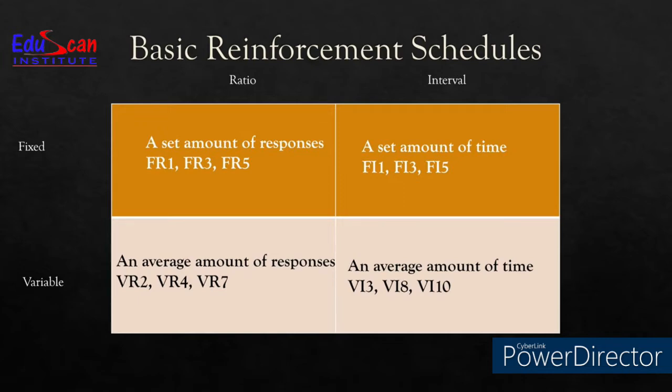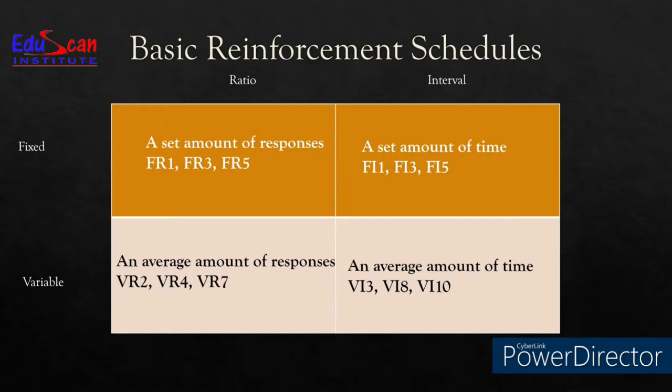When the behavior occurs for 3 minutes, we reinforce. When the behavior occurs for 5 minutes, we reinforce. So in a basic reinforcement schedule, when the focus is on time, it is called interval. When the focus is on the amount of responses, the number of responses, that is called ratio.